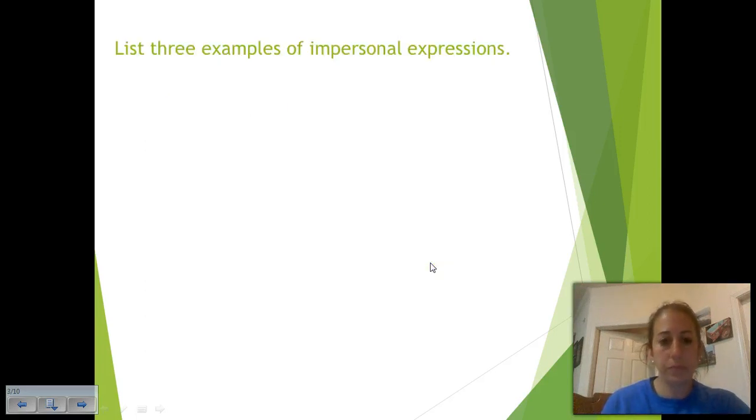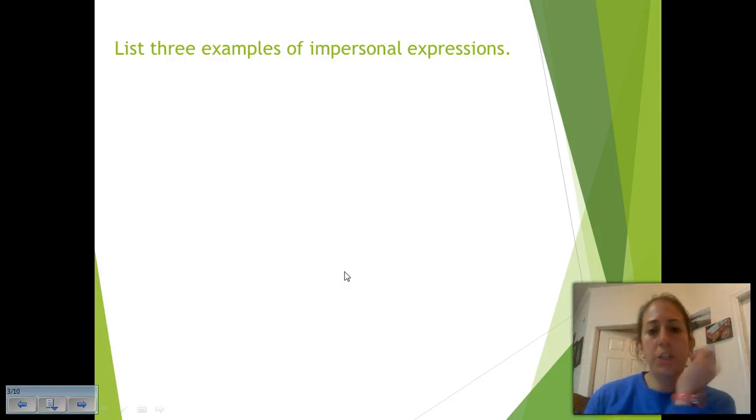So, I want you to take a moment and list 3 examples of impersonal expressions that we've come across so far, or something that you've created. So I want you to write down 3 sentences using impersonal expressions. So go ahead and hit pause and write your examples down.